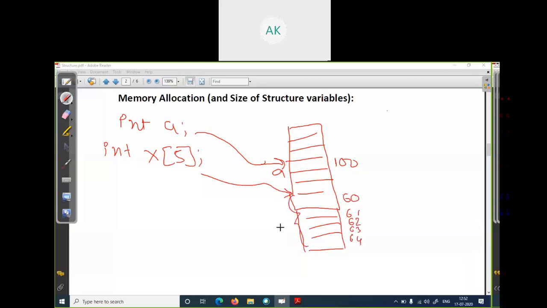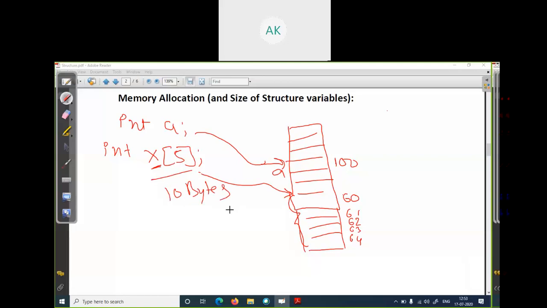This 5 contiguous block will be allocated for this array variable x. Total size is 5. Each integer variable requires 2 bytes, so 5 will require 10 bytes.